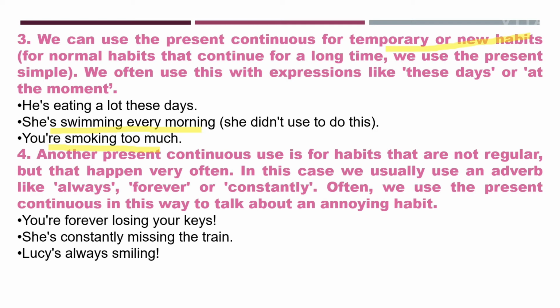Then the next use of present continuous is for habits that are not regular but that happen very often. So whenever words like always, forever, constantly are used, then you will be using present continuous tense. Like, you are forever losing your keys, she is constantly missing the train, Lucy is always smiling.